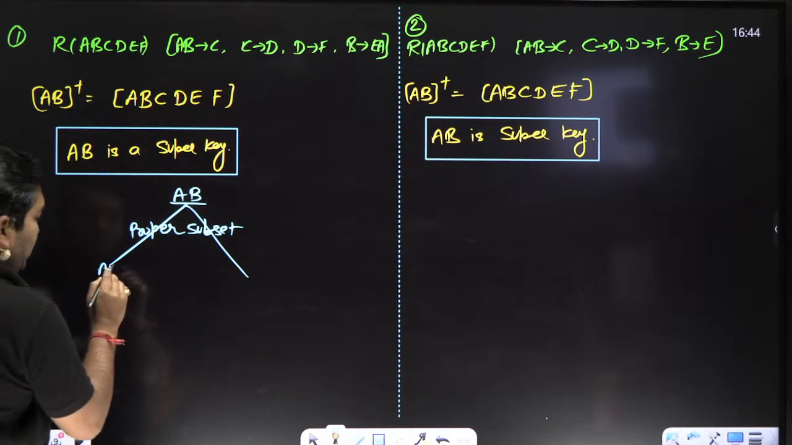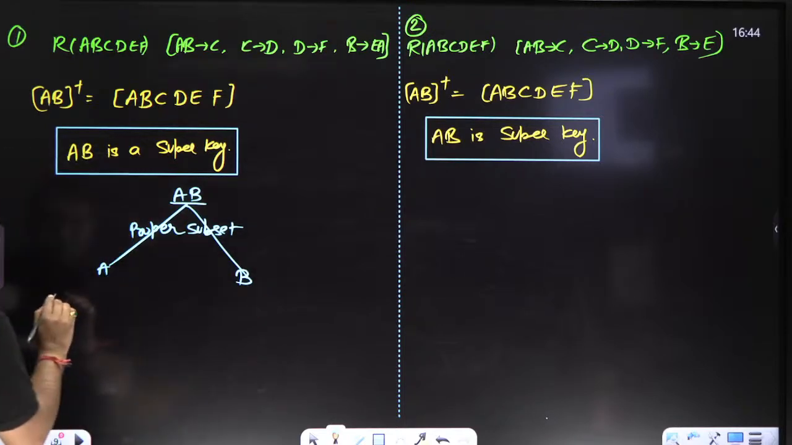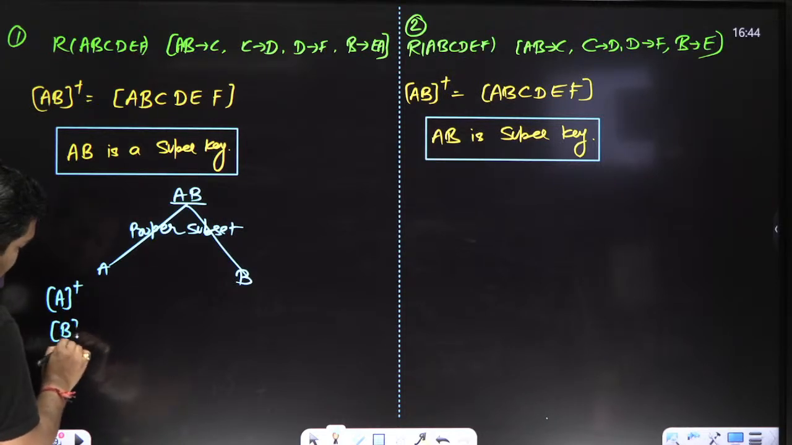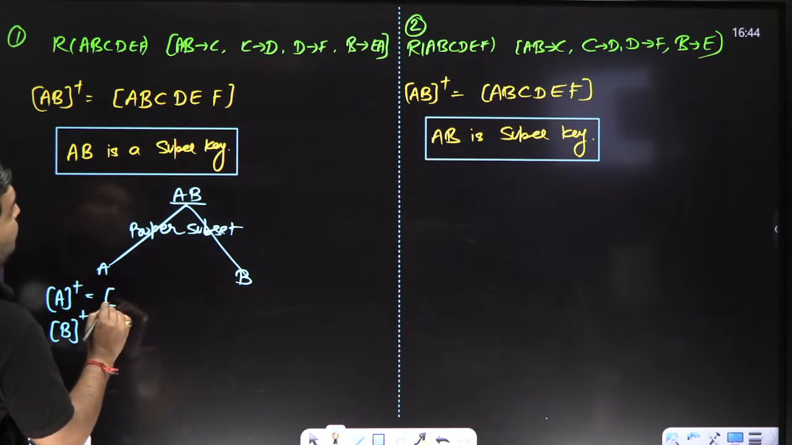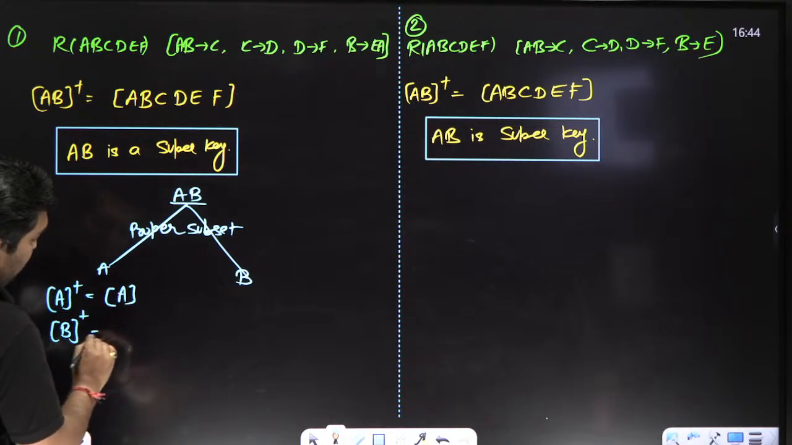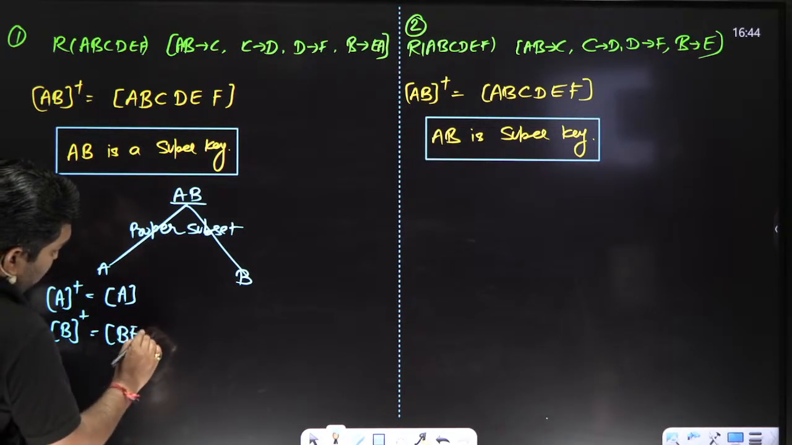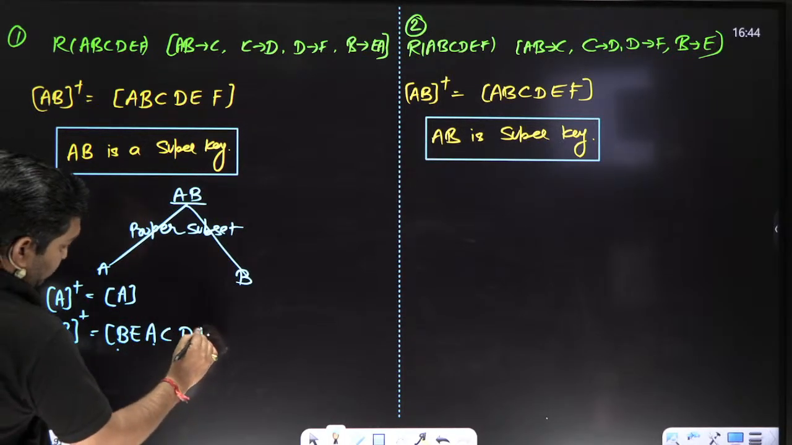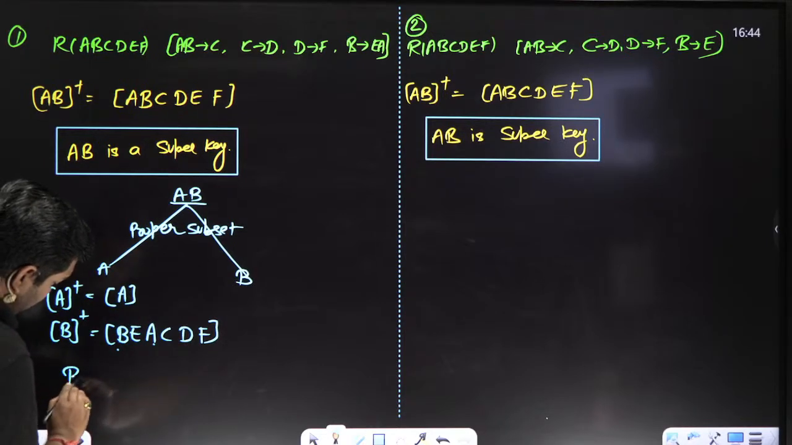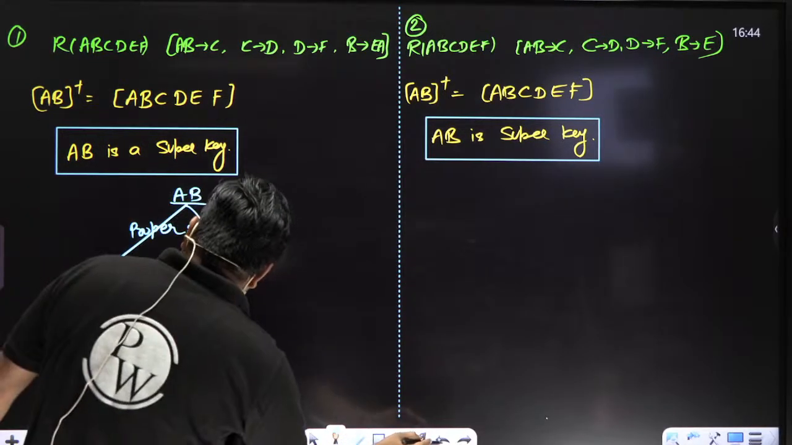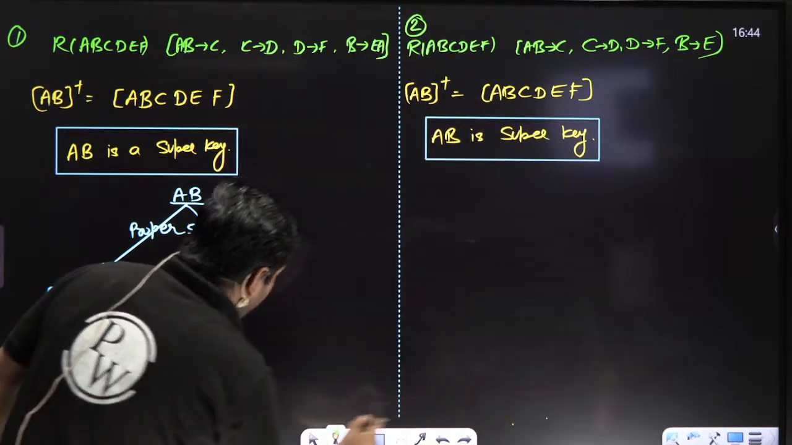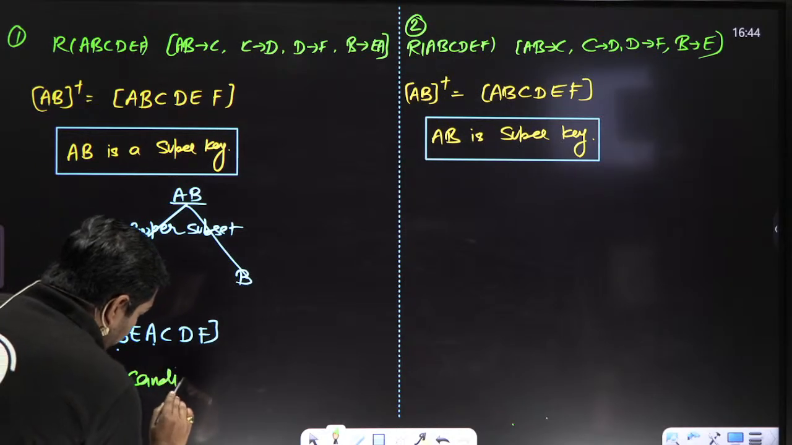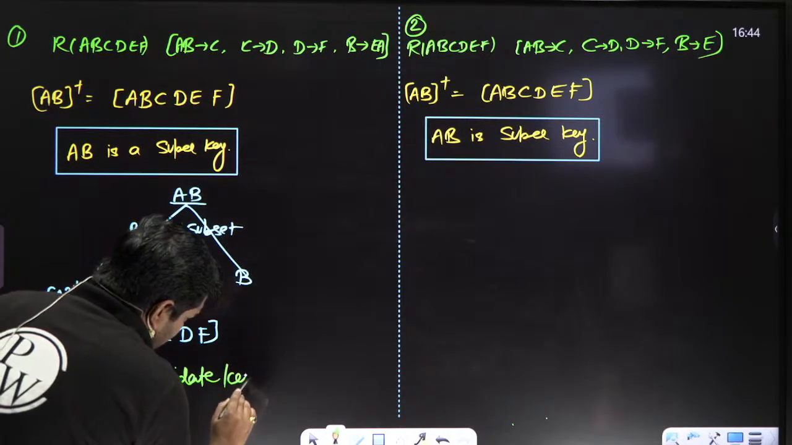The proper subset of AB is either A or B. When we take the closure of A, we only get A. When we take the closure of B, we get B, A, and AB determines C, D and F. Then what can we conclude, my dear friend? We can conclude here that B is a candidate key.